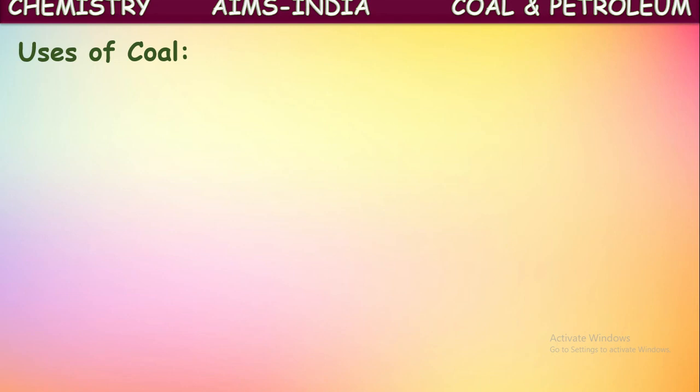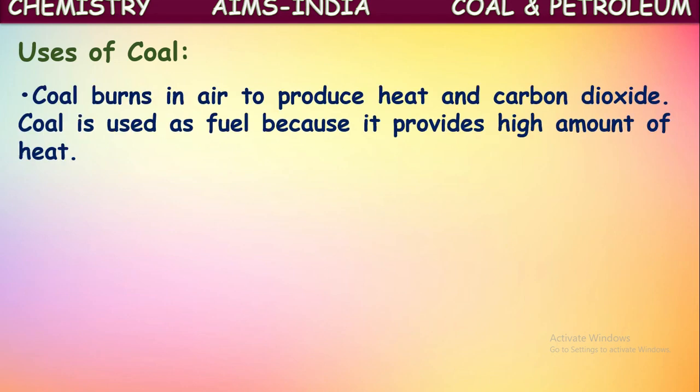Let us see here the uses of coal. Coal burns in air to produce heat and carbon dioxide. So coal is used as fuel because it produces a high amount of heat. As we told, coal has a high calorific value. It can produce a high amount of heat, so it is used as fuel. So this is the reaction that occurs when coal is burnt. Coal reacts with oxygen and produces carbon dioxide gas.